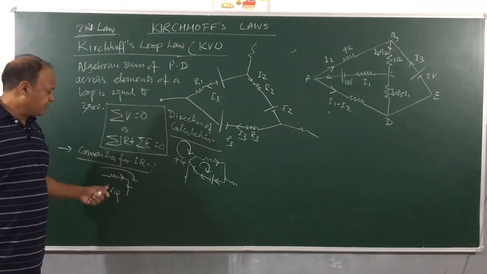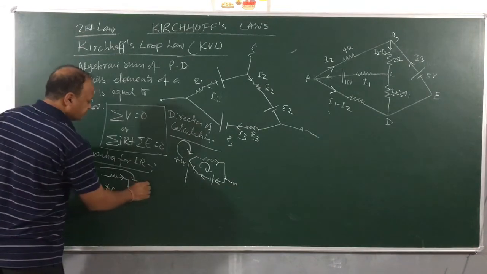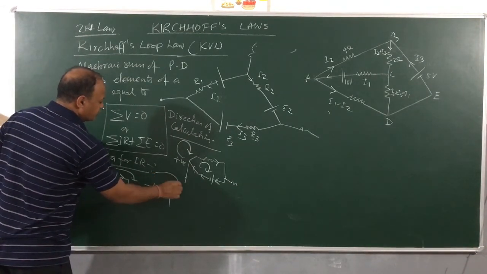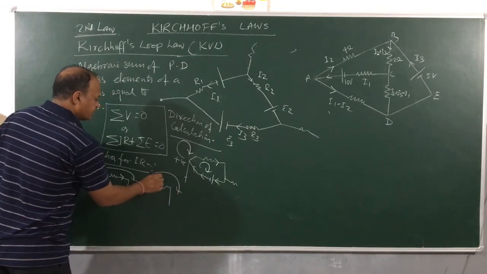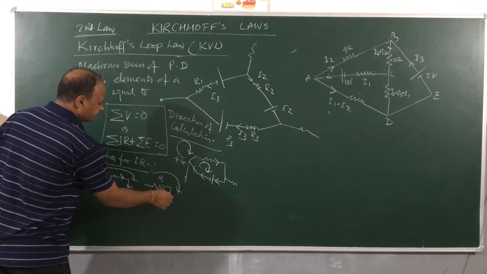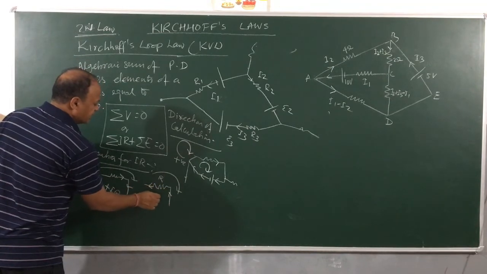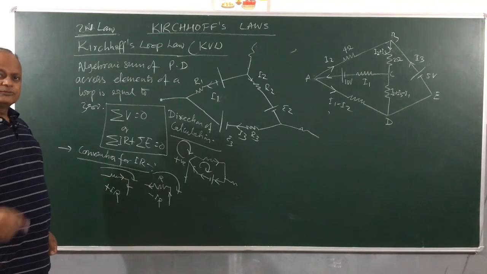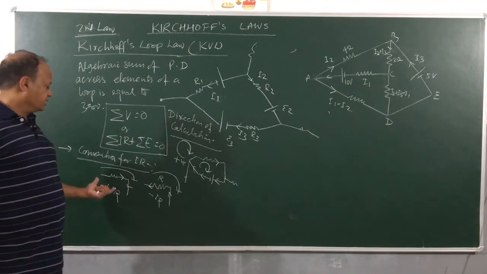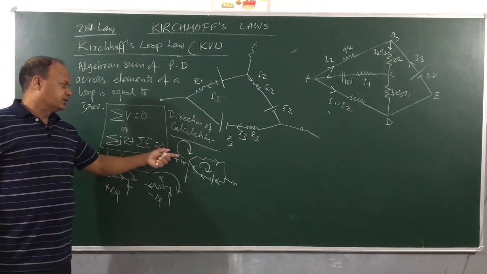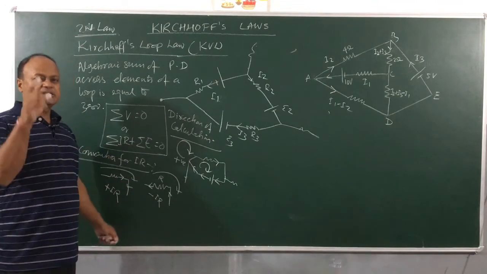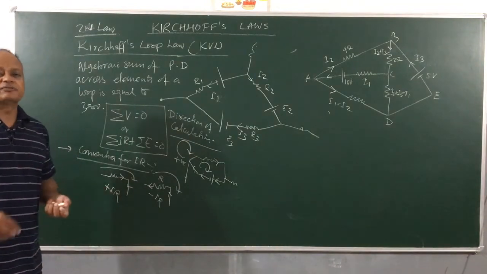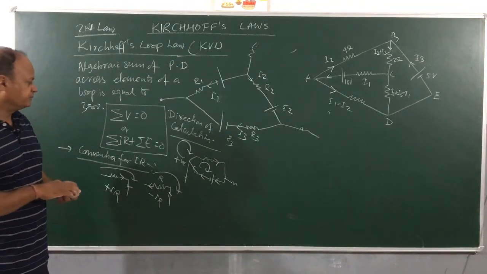However, suppose I took clockwise as positive, this resistance R and the current is going like this, then I will be taking IR as negative. So current in the direction of calculation will be taken as positive and current in the opposite direction will be taken as negative. Clear?